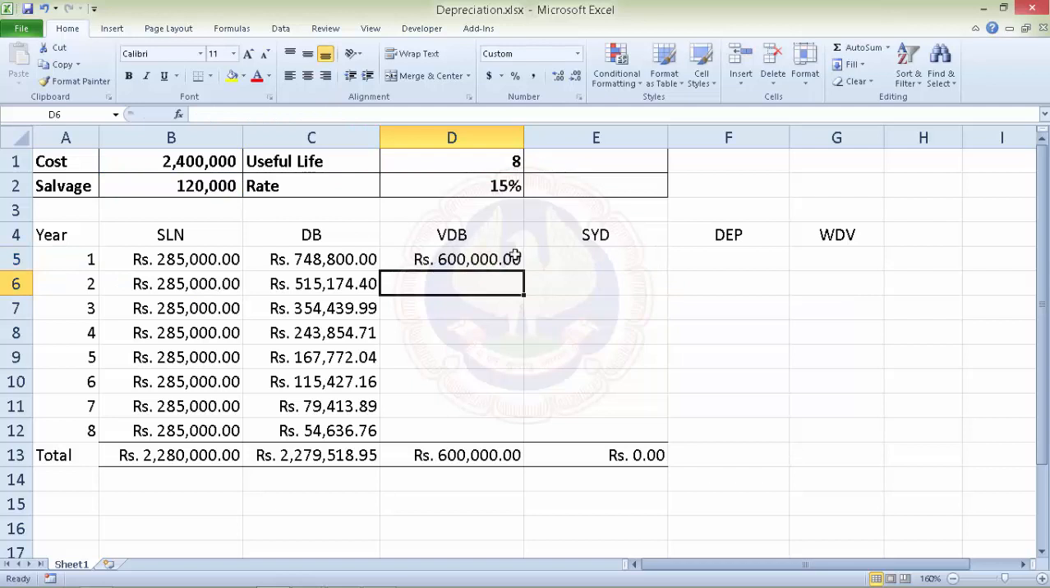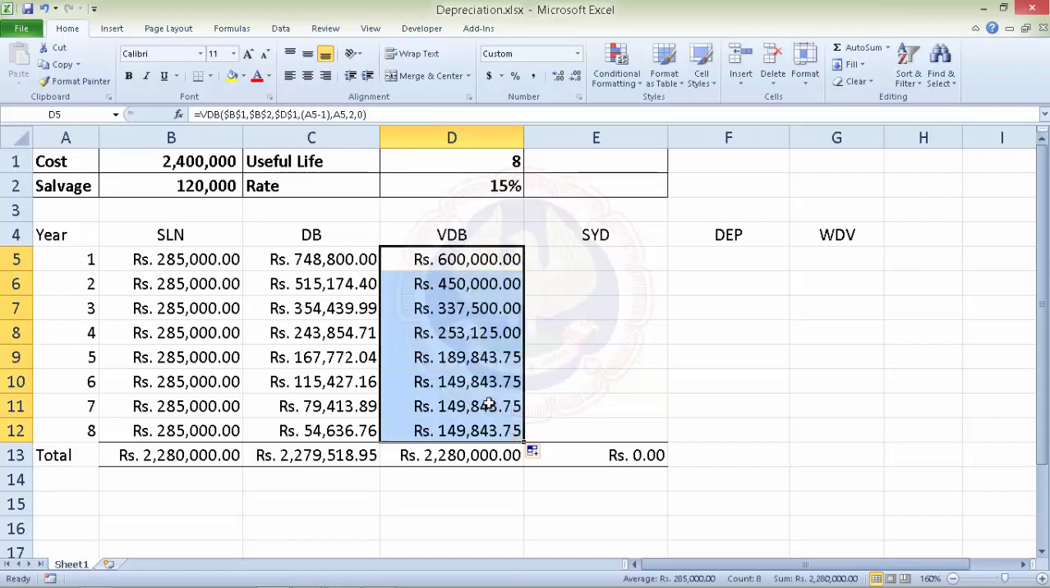So in the first case, it is 6, and if we just copy the formula, the whole amount of 22,80,000 is depreciated. But if you look at 6th year, 7th year, and 8th year, this has become a straight line. That is, we have the same depreciation which is charged across all years.